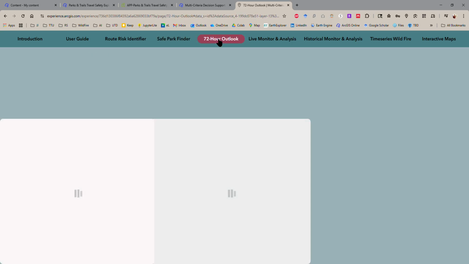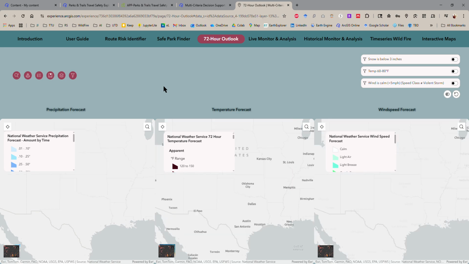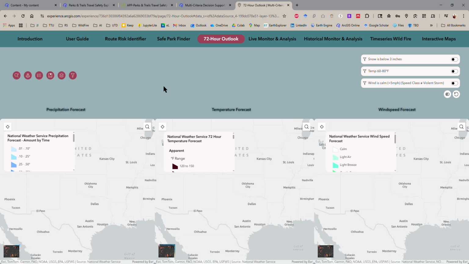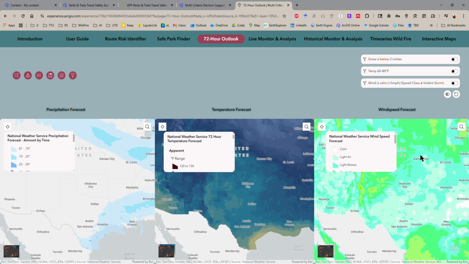Then if you would like to have a more focused look, you can go to the 72-hour outlook, and here what you can do is use the things we use in our daily life: precipitation, temperature, and maybe wind speed. Since fire watch is really risky, the map is taking a lot more time to load. Maybe it's due to the load and also internet.